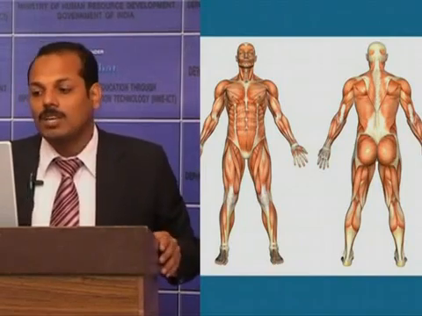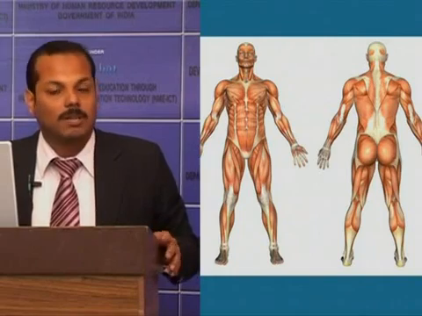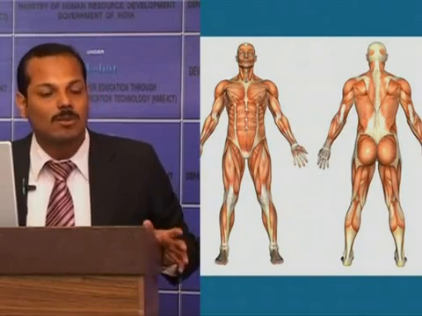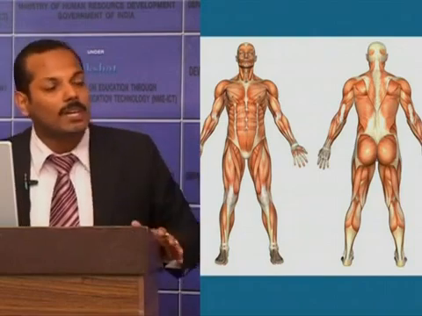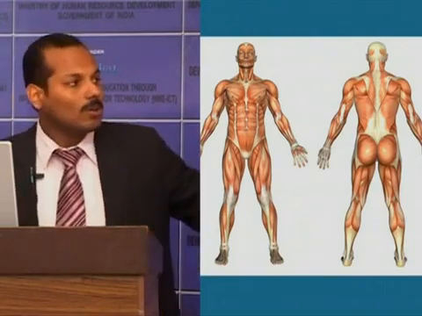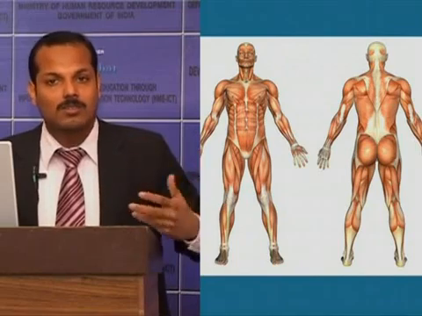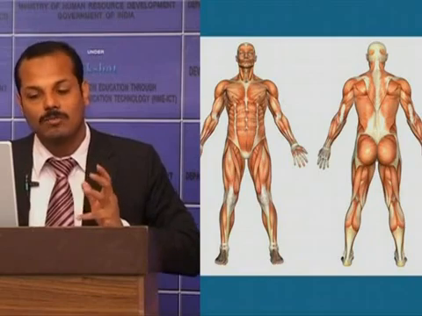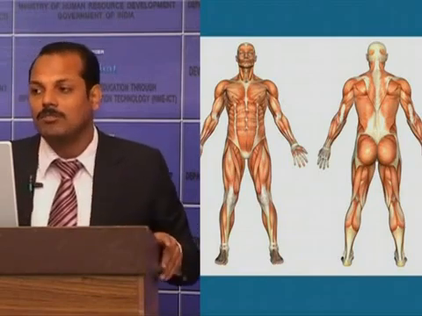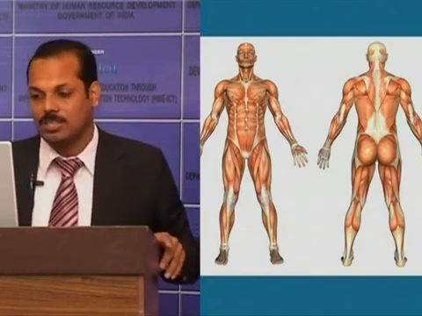Next type of gait is the antalgic gait. By the name itself, it is due to pain. The person tries to avoid pain during walking. So the steps will be quick, soft, and short, and this type of gait is called an antalgic gait.